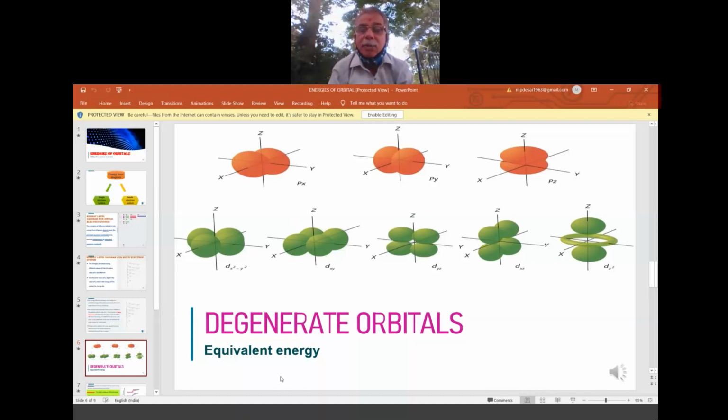This is not applicable for s orbital because they don't have suborbitals. Sometimes you'll ask why degeneracy is not applicable for s orbital. We don't have further orientation according to the concept of magnetic quantum number, the third quantum number, under the topic quantum numbers. It is only one orientation, spherical, round shape, no other orientations. That's why degeneracy is not applicable for s orbital. It is applicable from P onwards: P, D, F, G, H and so on. I think I made it clear about degeneracy.